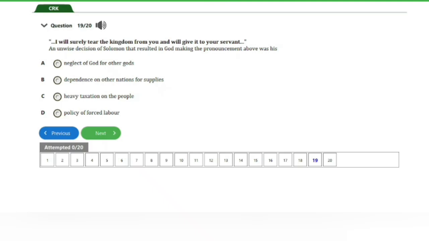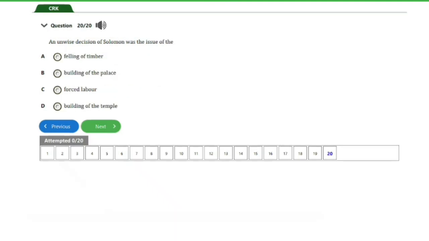So let's see this. And here is question number 20. It says, an unwise decision of Solomon was the issue of the A. felling of timber, B. building of the palace, C. forced labor, D. building of the temple. So guys, the answer to this question is option D here, building of the temple. And that's it for this question.